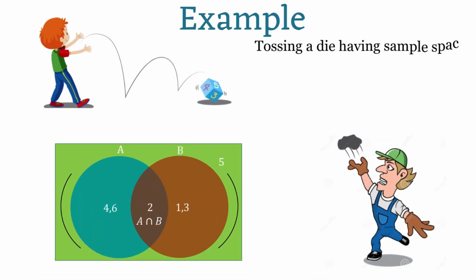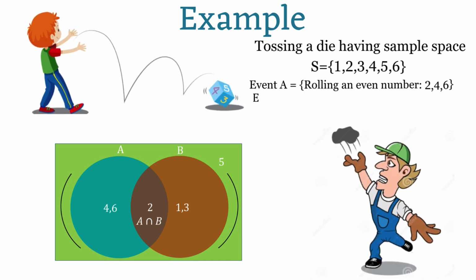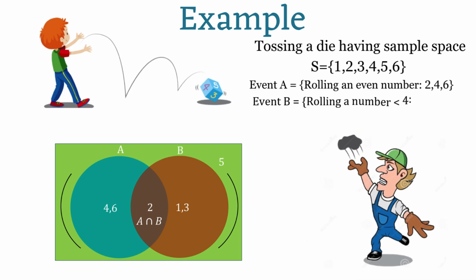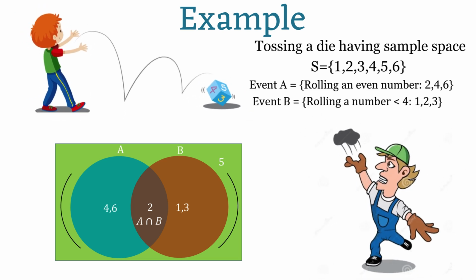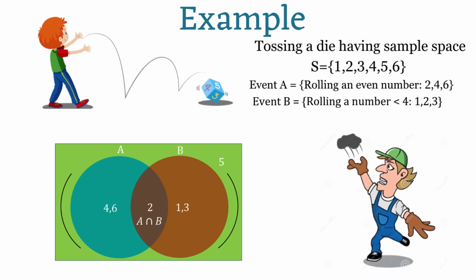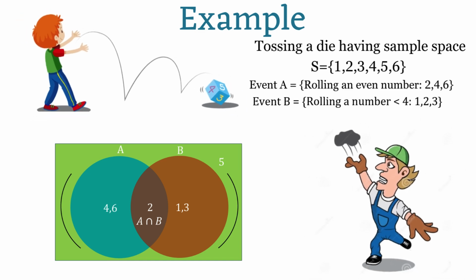Let's take an example. If we roll a die and define event A as getting an even number, which is 2, 4 and 6, and define event B as getting a number less than 4, which means 1, 2, 3.